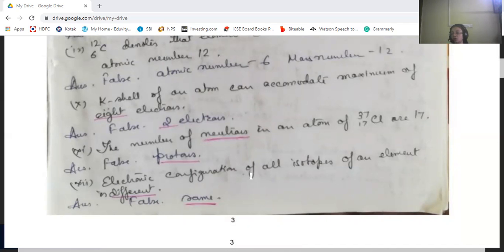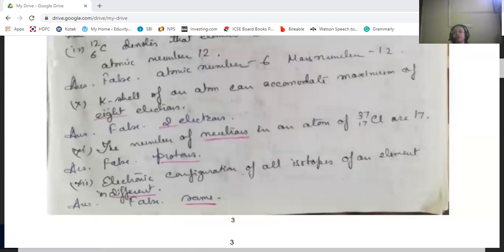Atomic number denotes the protons or the electrons. Mass number will be neutrons plus protons. Okay, so 37 minus 17 will be the neutrons.